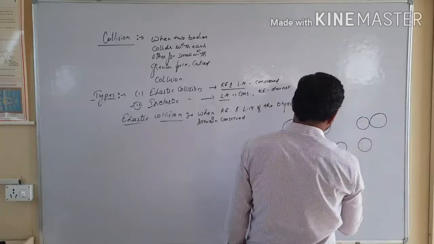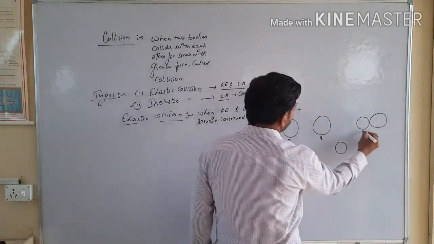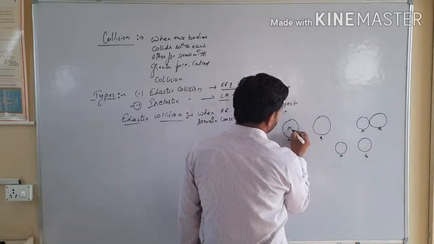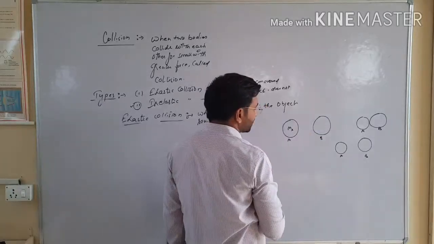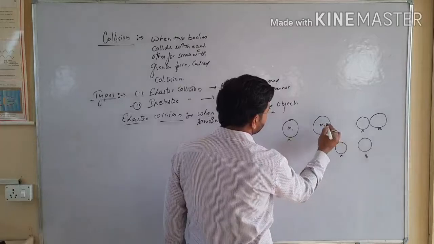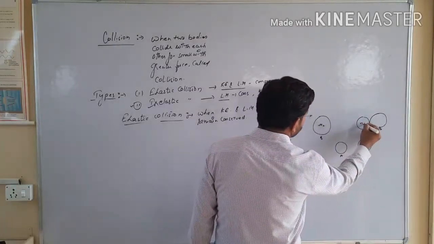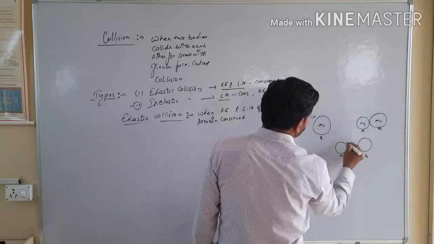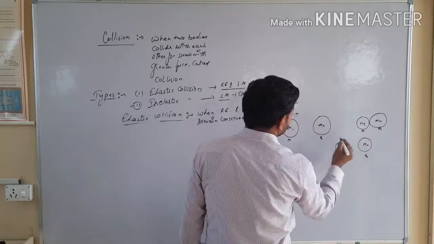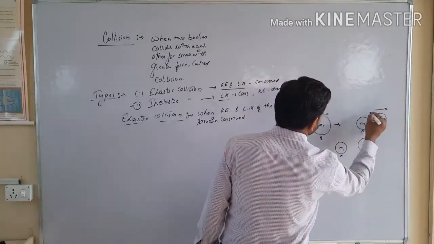in one dimension. Suppose this is our object A and this is our object B, and the mass of object A you can consider as MA or write M1, and this is the mass M2. Initially the objects are moving in the same direction.